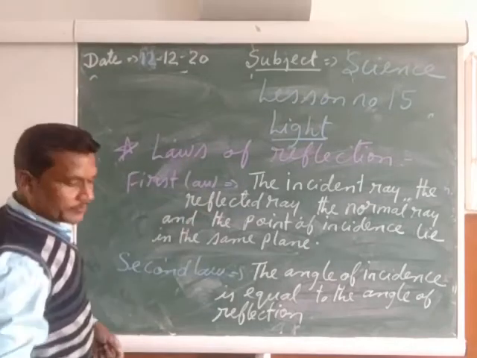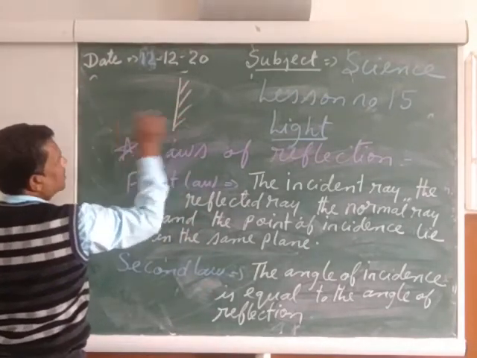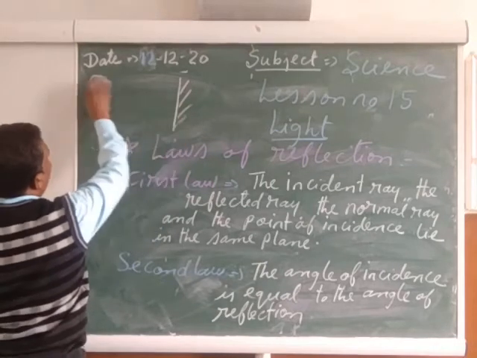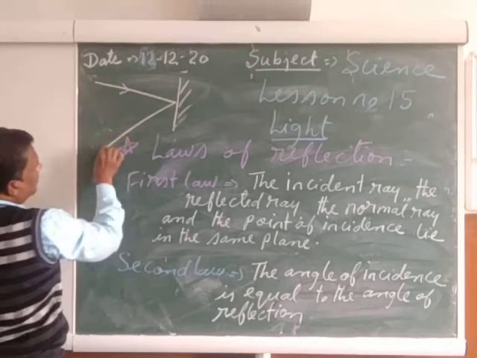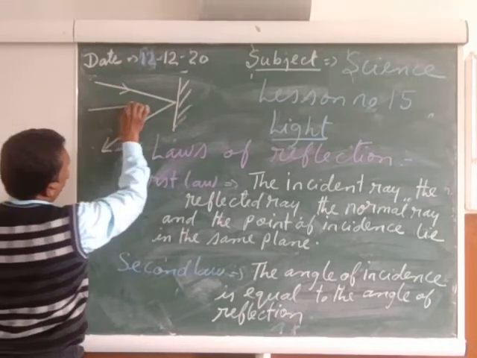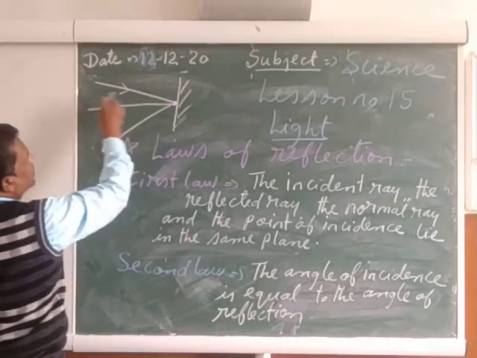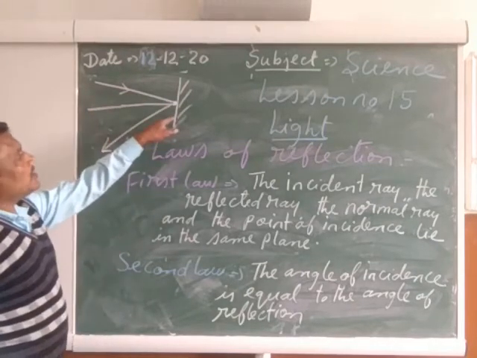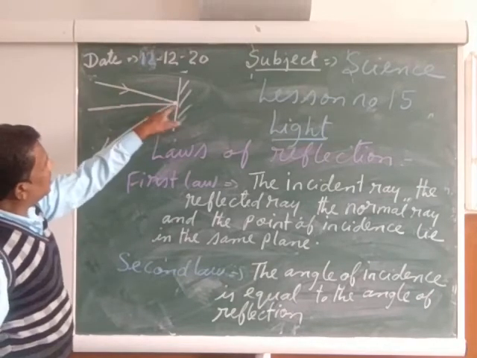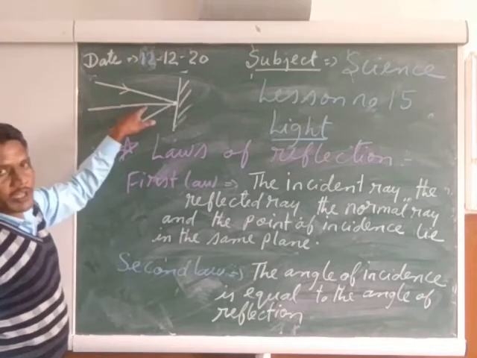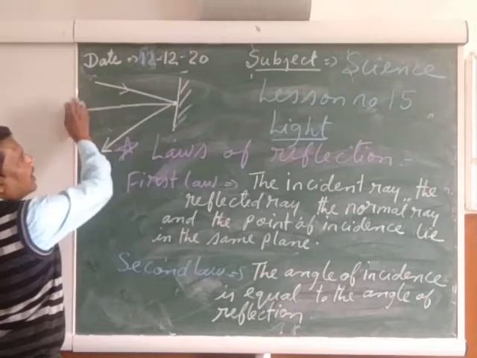See very carefully. Suppose this is the plane mirror. Now can you see? It is the incident ray. It is the reflected ray. It is the normal ray. And it is the point of incidence. They all are lying in the same plane.